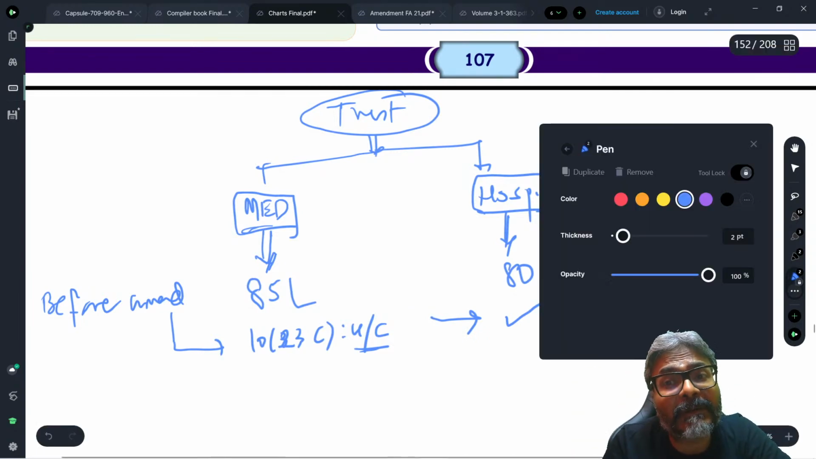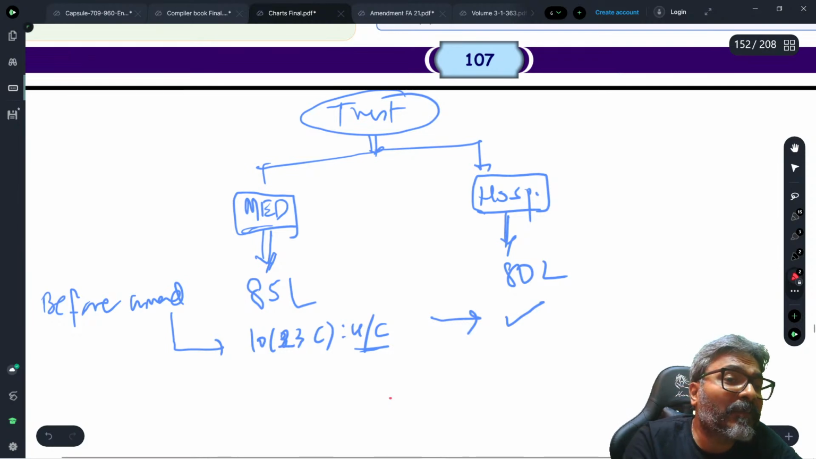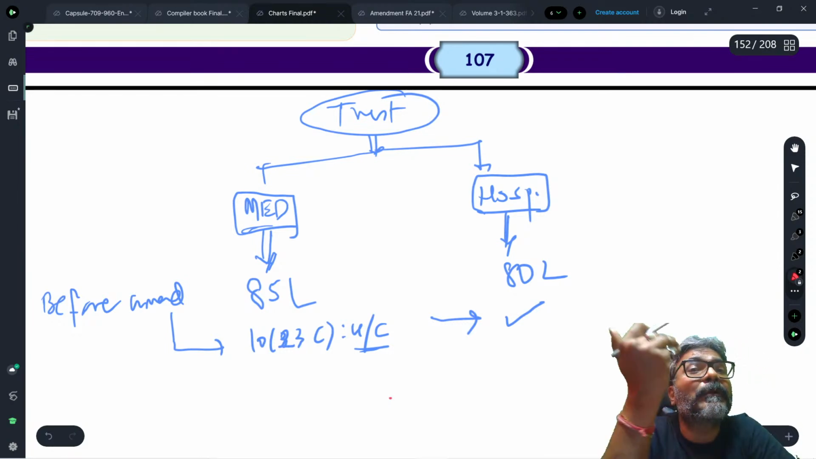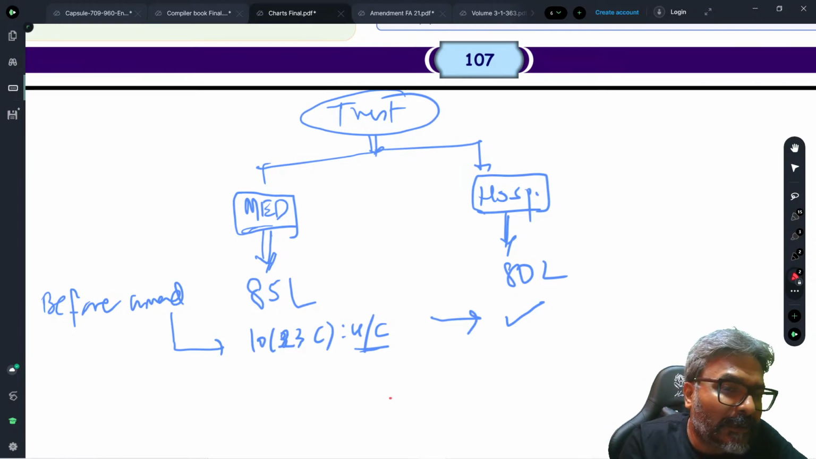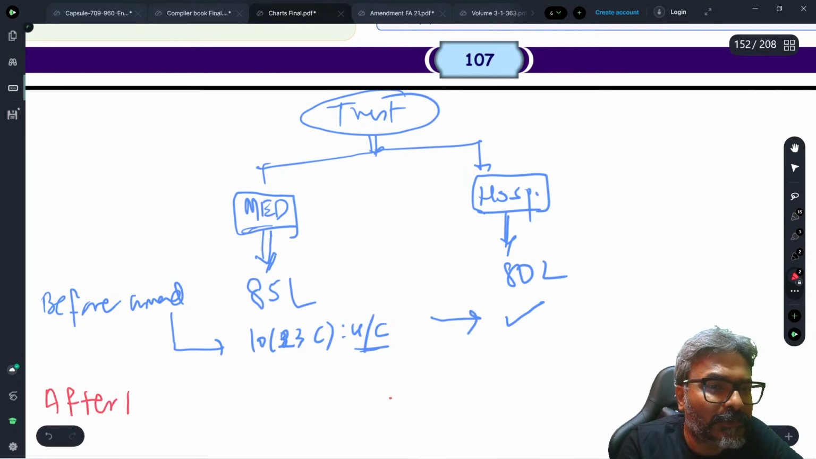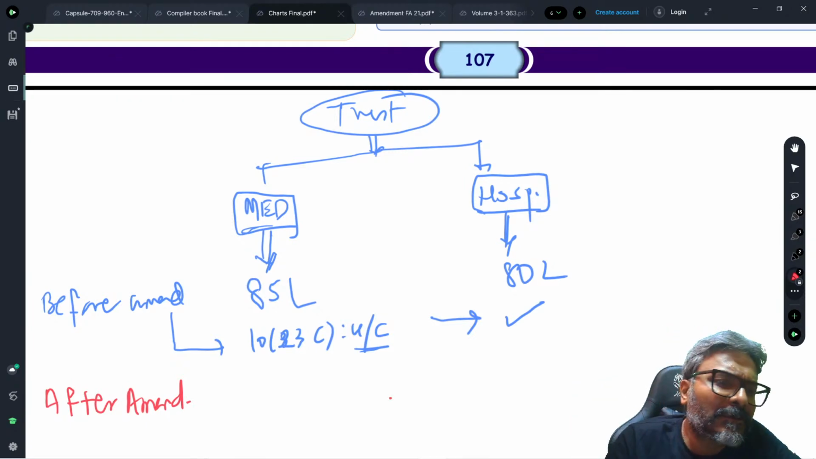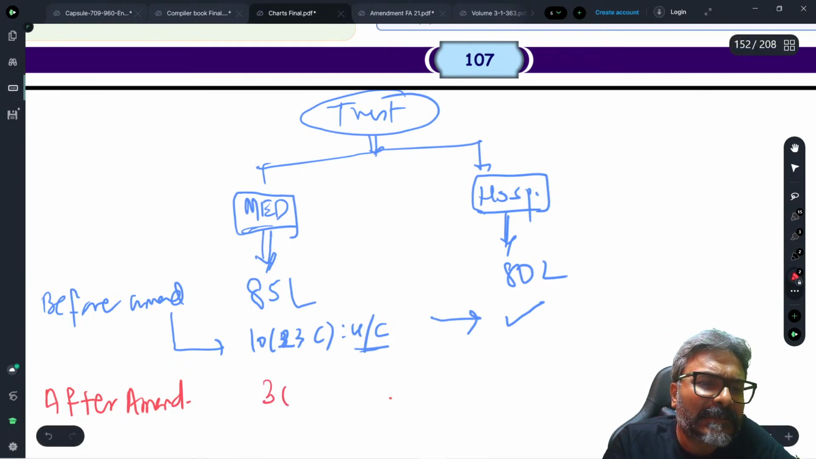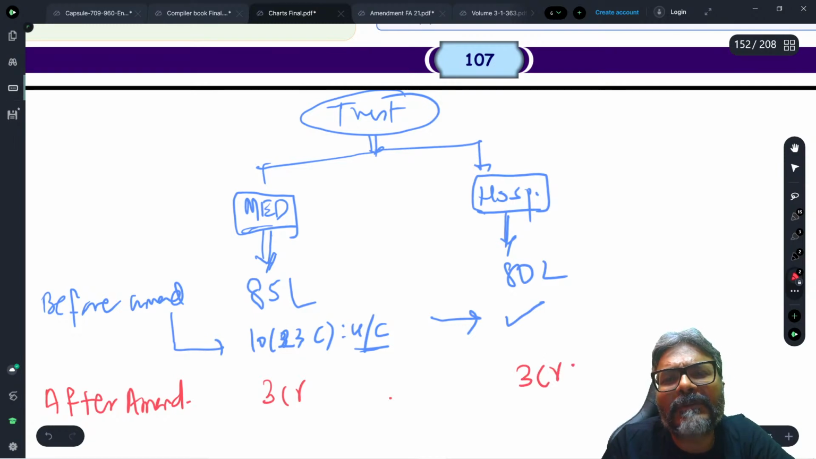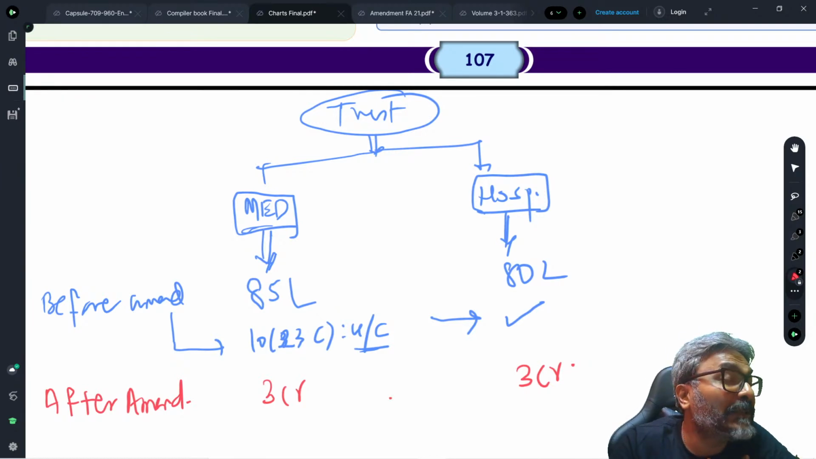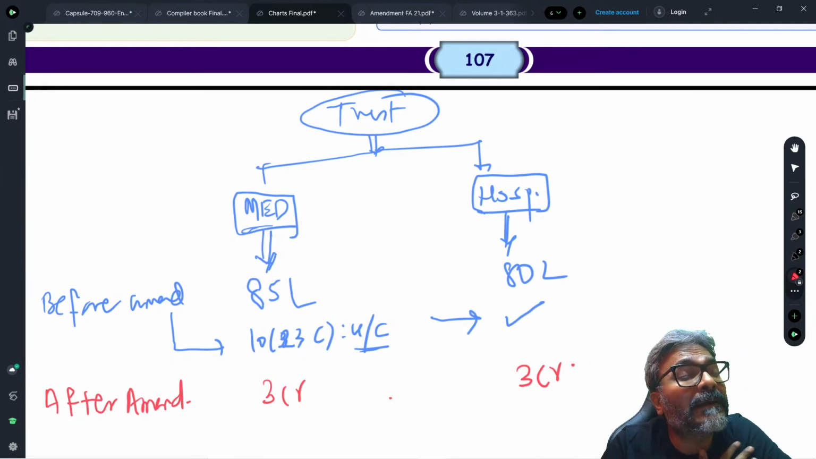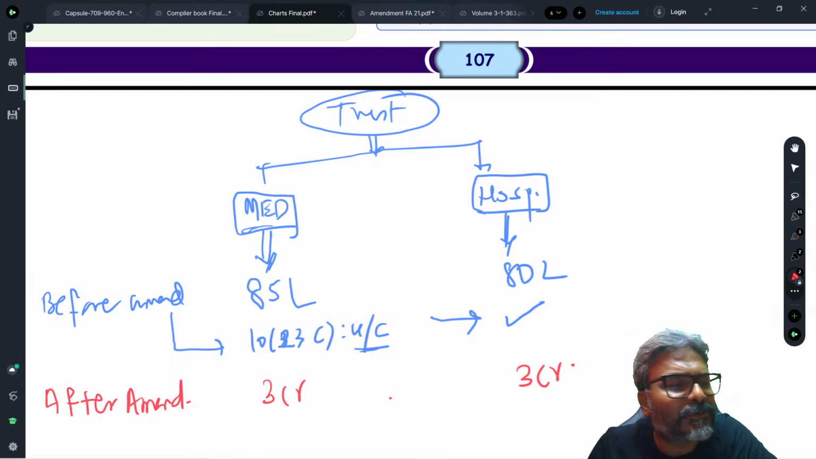Now I'll tell you what has happened after the amendment. One good thing that they have done is that they have enhanced the limit to 5 crores. Before amendment, it was 1 crore. After amendment, it has become 5 crores. Now let me give you a twist in this case. After the amendment, say both of them have a turnover of 3 crores each. If they have 3 crores each of turnover, will they be getting an unconditional exemption, students?